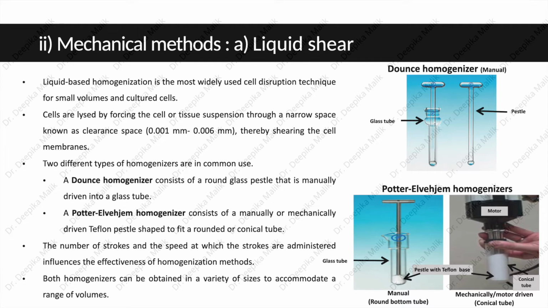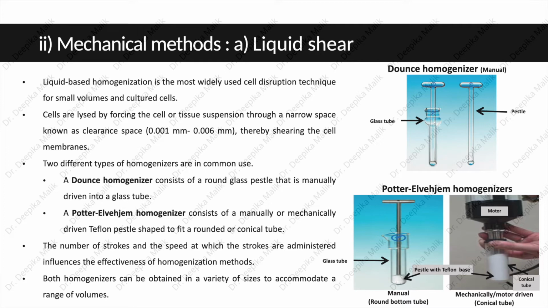Cells are lysed by forcing the cell or tissue suspension through a narrow space known as clearance space, which is 0.001 mm to 0.006 mm, thereby shearing or breaking the cell membrane. Two different types of homogenizers are in common use.